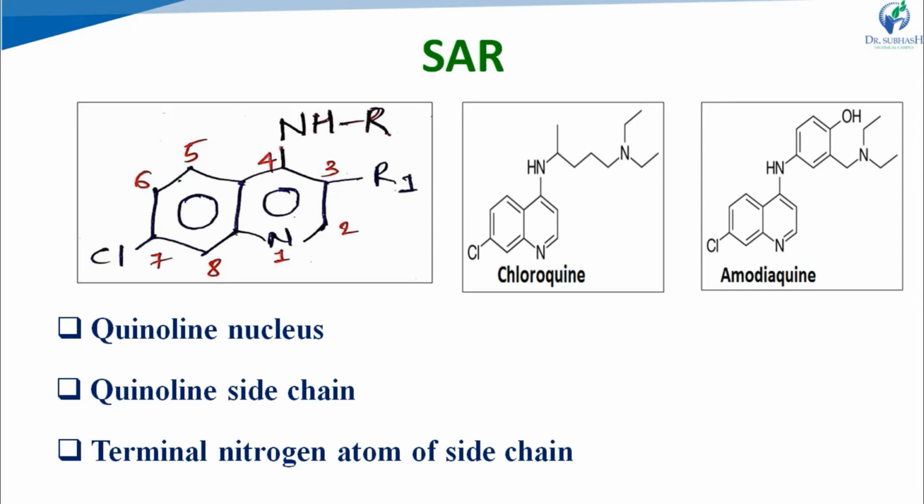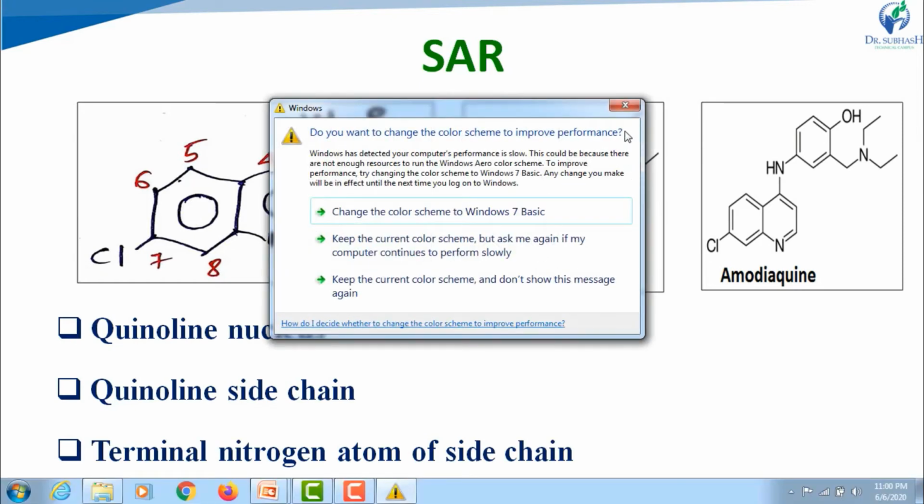For example, chloroquine. See, in chloroquine, there are 4 carbon atoms present: 1, 2, 3, and 4. That's why it produces the optimum activity. Now in the side chain, if we introduce unsaturation, that is a carbon-carbon double bond, that will not affect the antimalarial activity. Now in the side chain, if we incorporate an aromatic ring, then the activity of the molecule will decrease, and toxicity will also decrease.